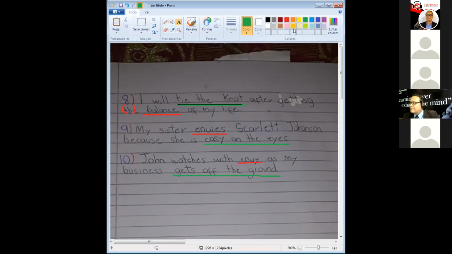Okay, so gets off the ground is when you start to get any kind of compensation or it grows. Like in this case, a business, it could be when it gets more customers and more money. Exactly. Like you said, it starts growing and starts becoming successful. So with that, we're going to go ahead and give you another A+.